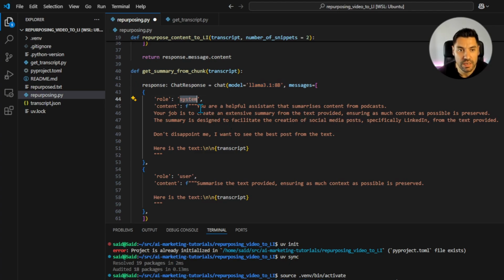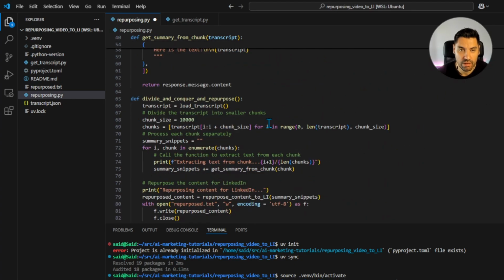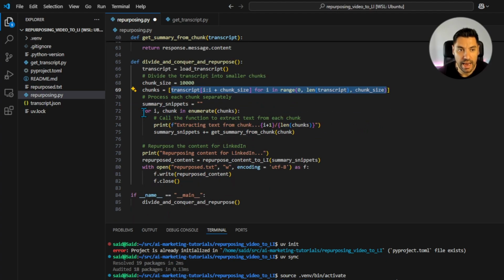As a system prompt, I'm telling it that it's really good at summarizing content, and I want to make sure that it breaks down whatever it's given into a reasonable summary. Now, lastly, what I need to do is create another function that divides the content and conquers it. So what I've done is I've broken it down into pieces of 10,000 tokens, or chunks. As you can see over here, I'm iterating to create those chunks, and lastly, I'm joining them all together with this function.